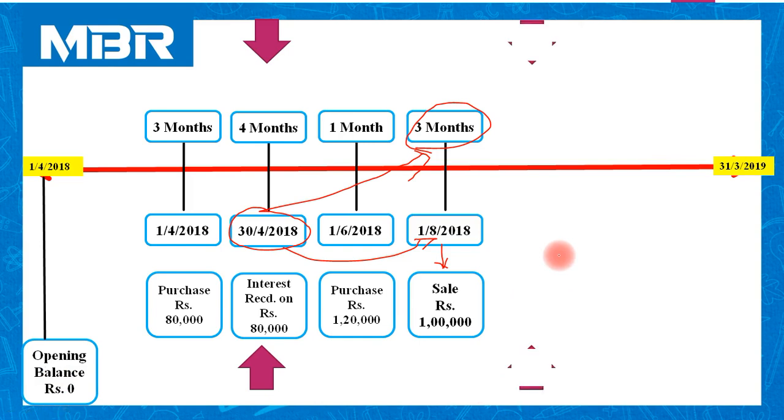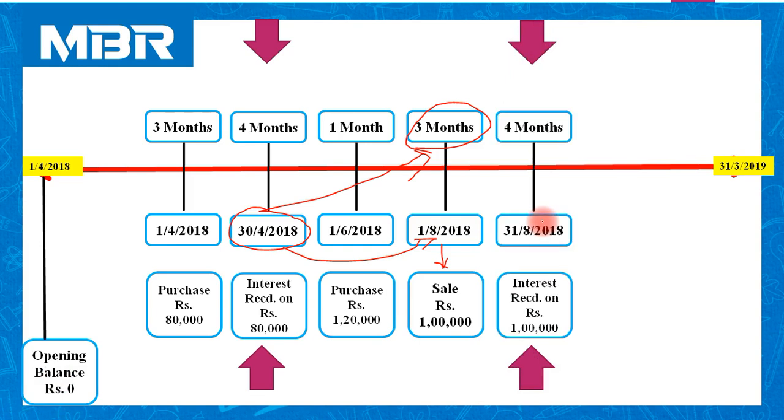Then again same mark because it is the date of interest, 31st August 2018. On 31st August 2018 we will receive interest on rupees 1 lakh. फिर से कैलकुलेशन करना पड़ेगा.